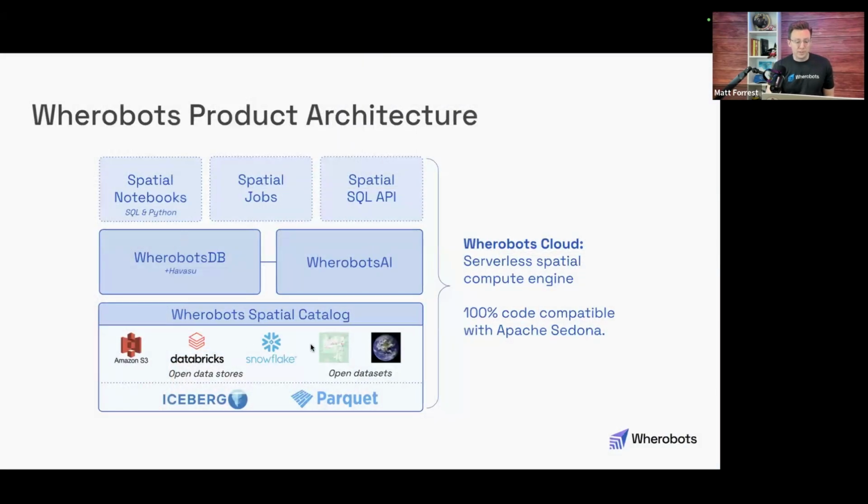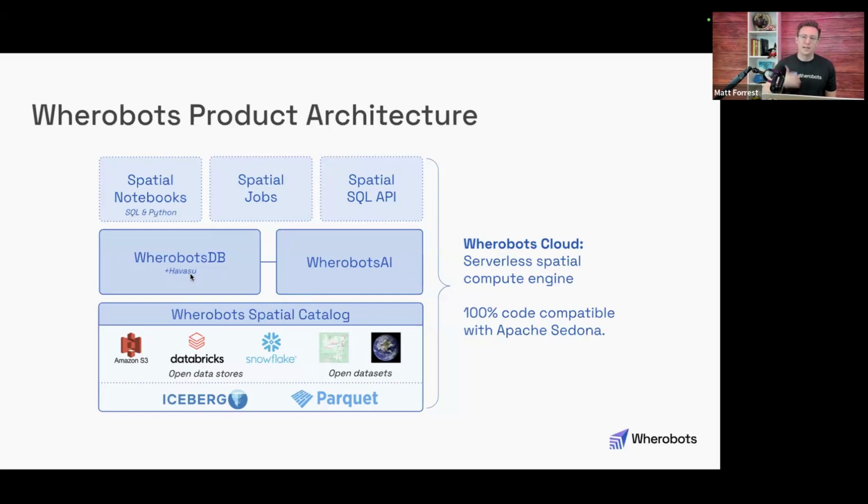This is a little bit about what this looks like from an architecture perspective. You can connect in and bring your different data sets from AWS S3 or different places like Databricks or Snowflake data stores, open data sets. And then you can connect to Apache Iceberg or store your data in Parquet format. That's through the Wherobots DB. Now, Havasu is like Apache Iceberg. It's a catalog system.